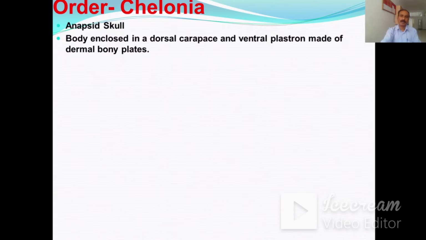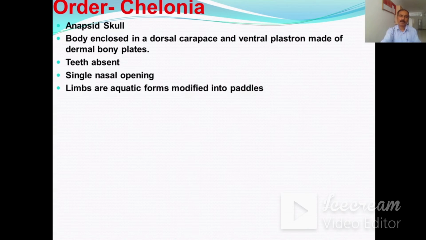Let us discuss the order Chelonia. In this order, the skull is anapsid type. When you see the body, it is enclosed in a dorsal carapace and ventral plastron made up of dermal bony plates. In the order Chelonia, teeth are absent. There is a single nasal opening. Limbs in aquatic forms are modified into paddles for the swimming purpose. The tail is very short. The sternum is absent.